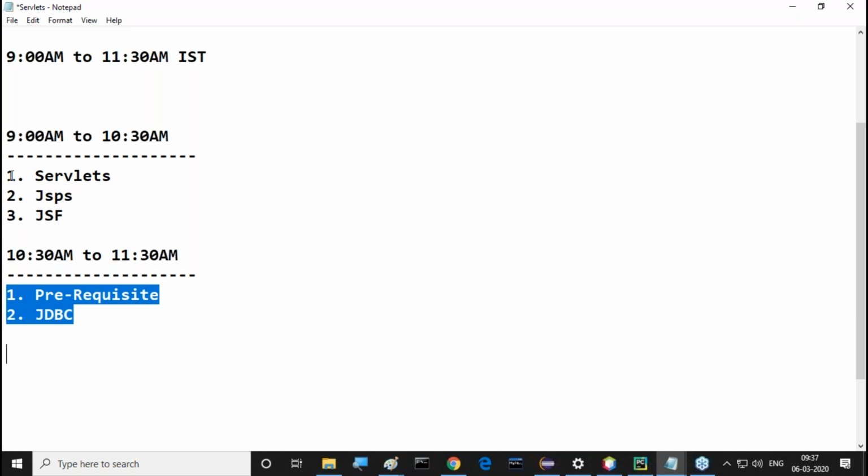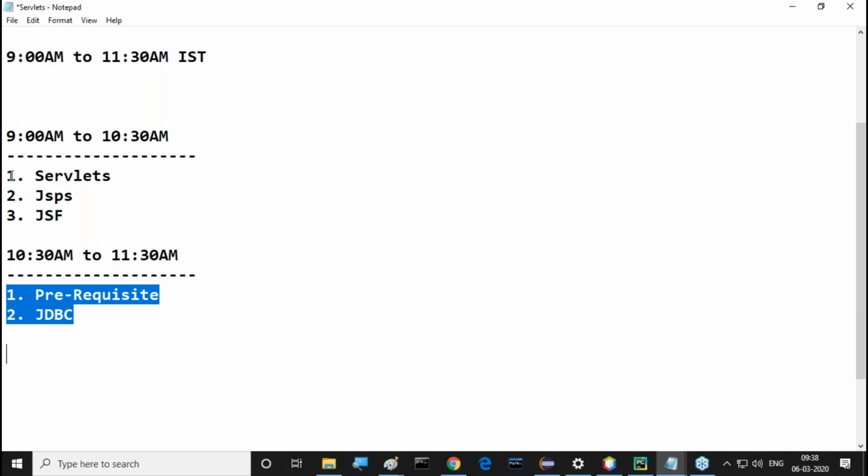And except Saturday and Sunday, on the next Saturdays and Sundays also, we are going to have a bit of extra sessions. I'm planning it maybe for the next Saturday and Sunday. Understand my point? If I require any core Java topic, I will take that session on Saturday and Sunday. If I don't require any core Java session, I'll continue these classes.